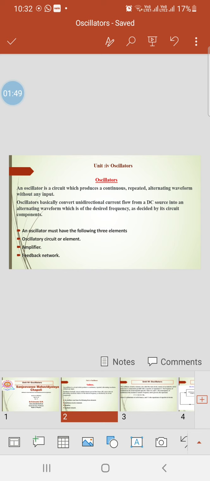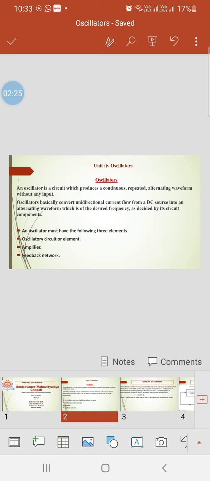Oscillators basically convert unidirectional current flow from a DC source into an alternating waveform of the desired frequency. AC has frequency and DC has no frequency. As per our requirement, we can produce AC waveforms of desired frequency as decided by the circuit components.